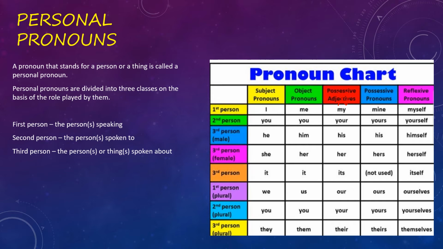I hope you have understood this personal pronoun. Okay. Now again, two things. What is subject pronoun and what is object pronoun? Subject pronoun means we know that in the sentence we have subject and predicate. So in the place of subject, if we have these pronouns, these are known as subject pronouns. And if in the predicate portion, if we have any pronoun, that we will consider as object pronoun. Okay, so this chart you have to understand and learn subject pronoun and object pronoun.